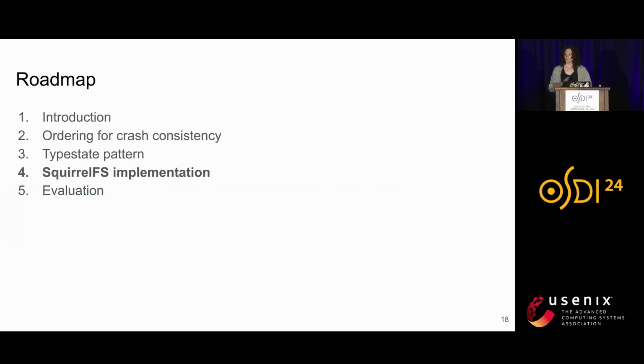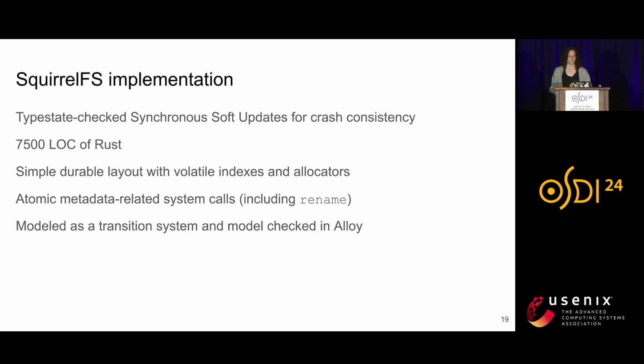Now that we've looked at the typestate pattern and ordering for crash consistency, I'll talk a bit about SquirrelFS's implementation and how we evaluated it. SquirrelFS is, of course, our prototype file system that uses typestate-checked Synchronous Soft Updates for crash consistency. It's implemented in about 7,500 lines of Rust and runs in the Linux kernel using infrastructure from the Rust for Linux project. It has a pretty simple, durable layout that is similar to other persistent memory file systems, and like these other systems, uses volatile indexes and allocators to speed up operations like allocation and lookups.